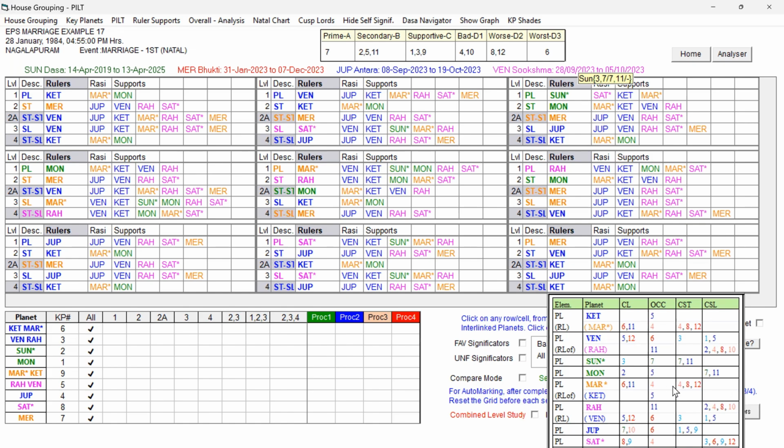Destiny is signified by the seventh cuspal sublord Moon. Seventh lord planet is Jupiter and seventh sublord is Moon. Let us examine the seventh sublord Moon, what it signifies. Moon planet is good, and you can see that Moon has got Mars in its supports. Mars is, of course, having unfavorable significators.